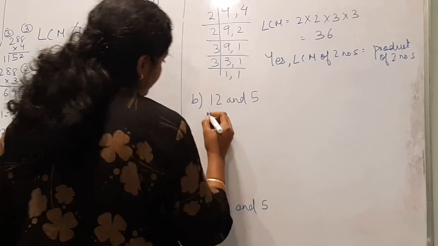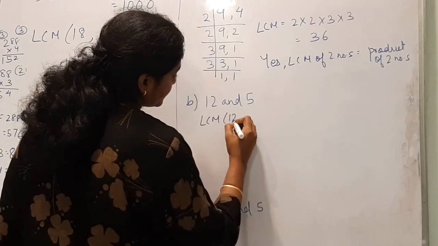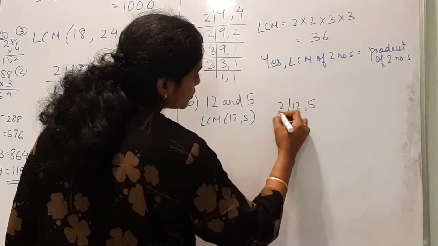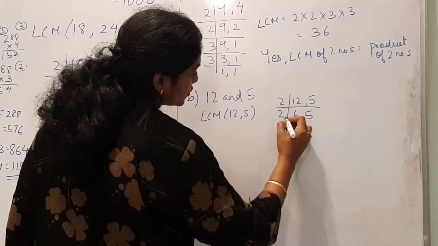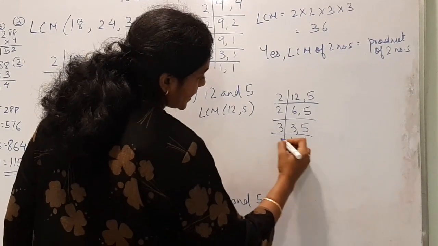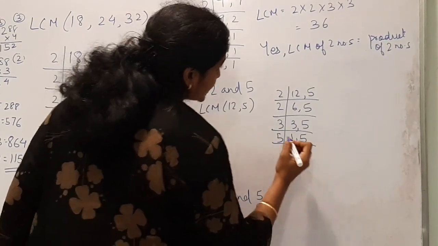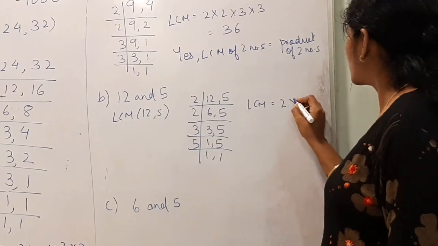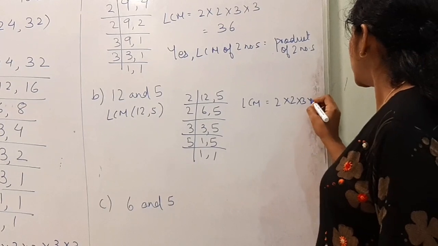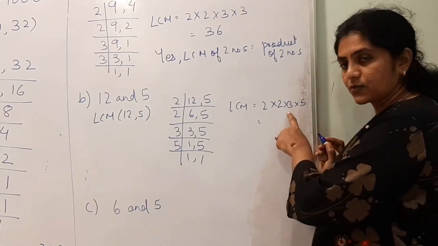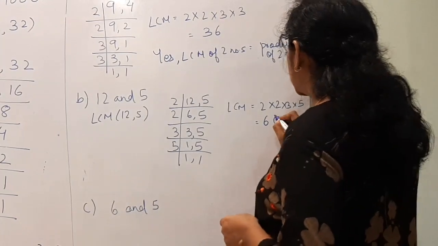Now 12 and 5, again find the LCM. So 12 and 5, 2, 6, 2, 3, 3, 1, 5, 5, 1, 1. So LCM will be 2 into 2, 3 into 5. 2 2s are 4, 4 3s are 12, 12 5s are 60.